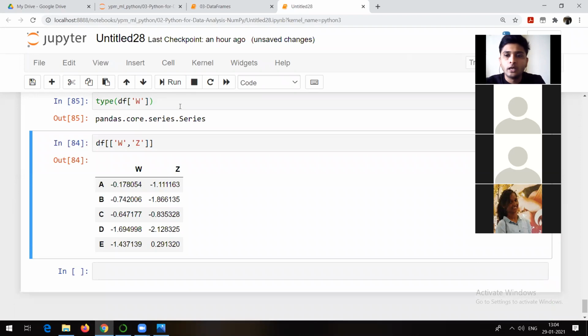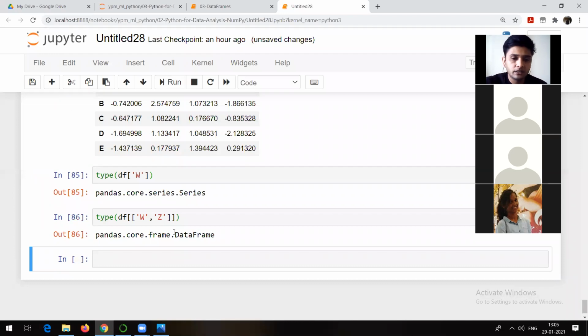It's a series because I already told you a data frame is nothing but a collection of series. And what is the type of this particular thing? Data frame. Now try to understand. It's a data frame because only one column is a series, but this is a combination of two columns, so it's going to be a data frame. Or I can say a combination of series is going to be a data frame. That's a basic difference. Very basic thing, but important.